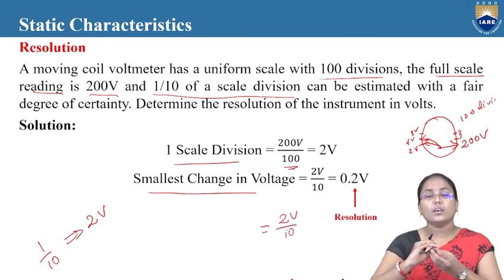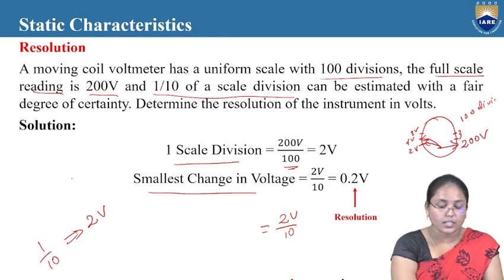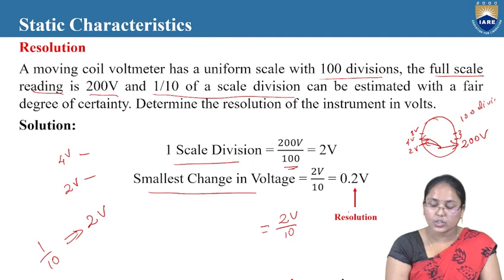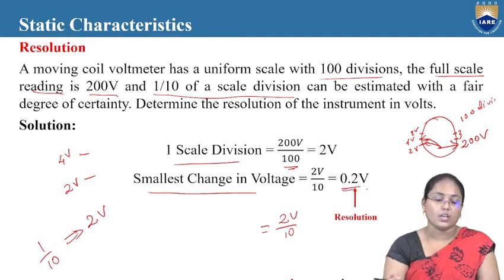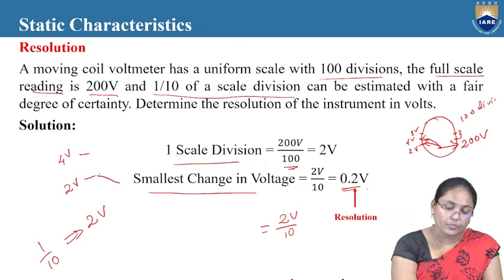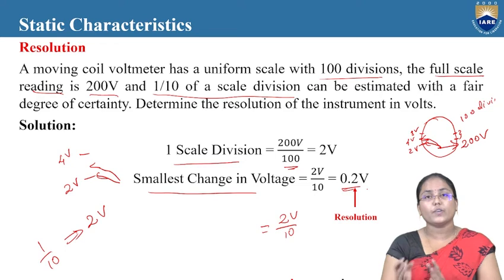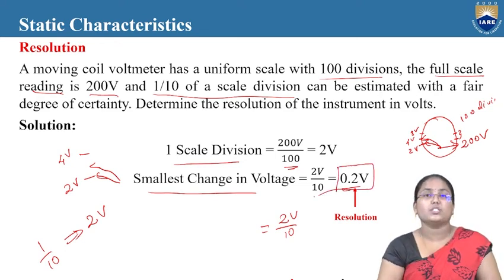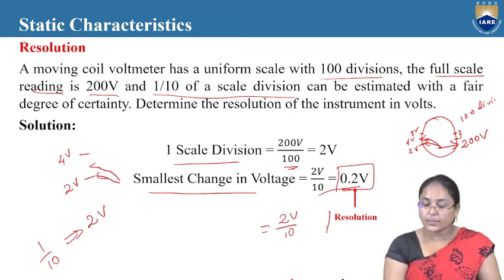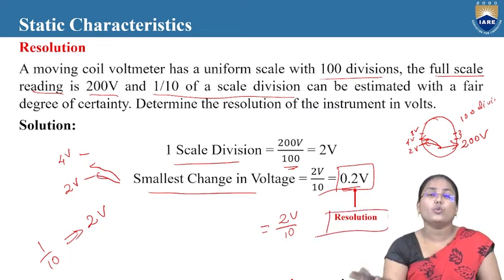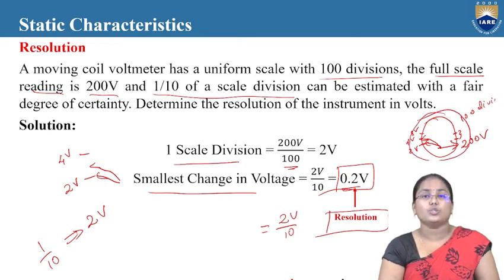So whenever there is a slight change, see here, it might be 2 volts here, and here it might be 4 volts. Now, whenever there is a change of 0.2 volts in the measurement process, the pointer, instead of pointing here, might be slightly deflecting in between. So the pointer deflection will take place only when there is a variation of the smallest change of 0.2 volts. And this is nothing but the resolution of the particular moving coil voltmeter which we are using. So this 0.2 volts is the resolution of this particular moving coil instrument.